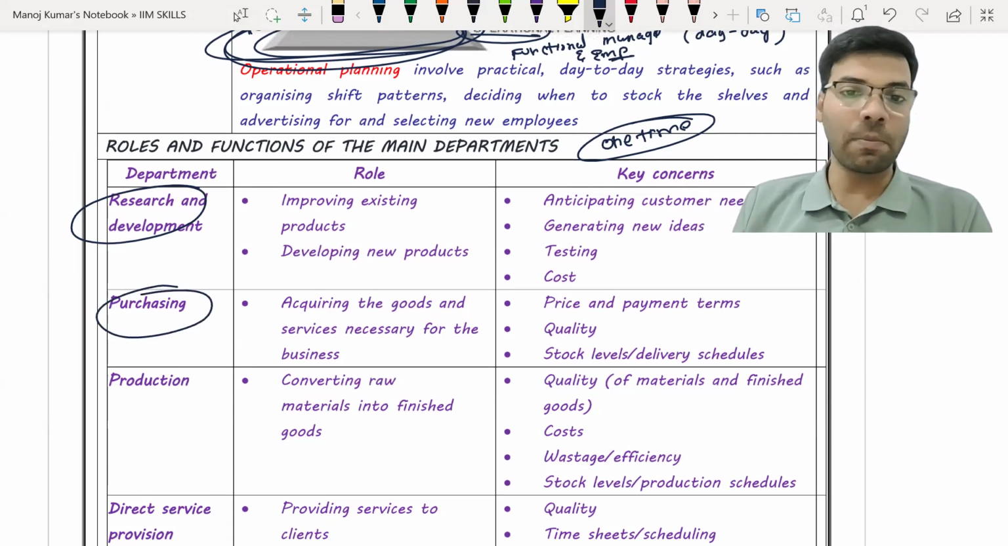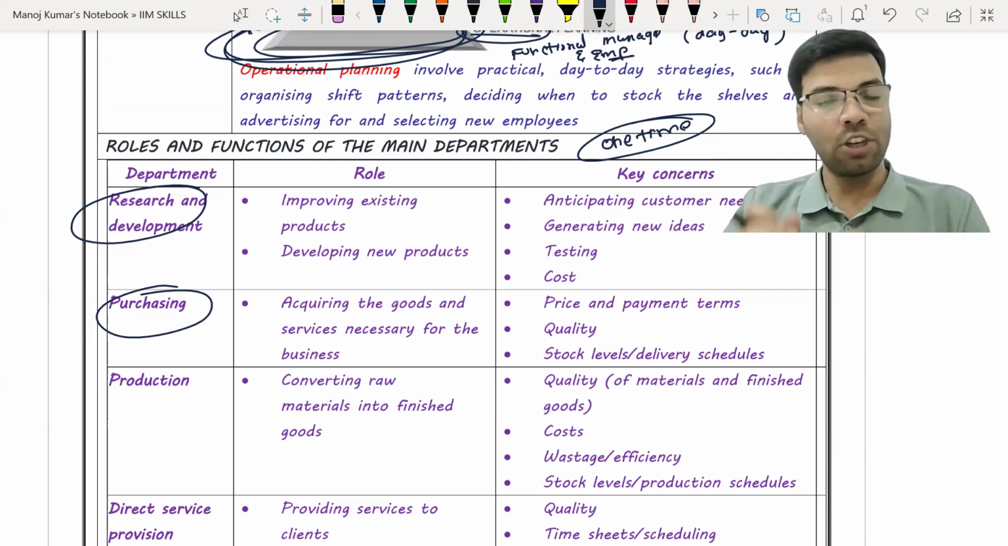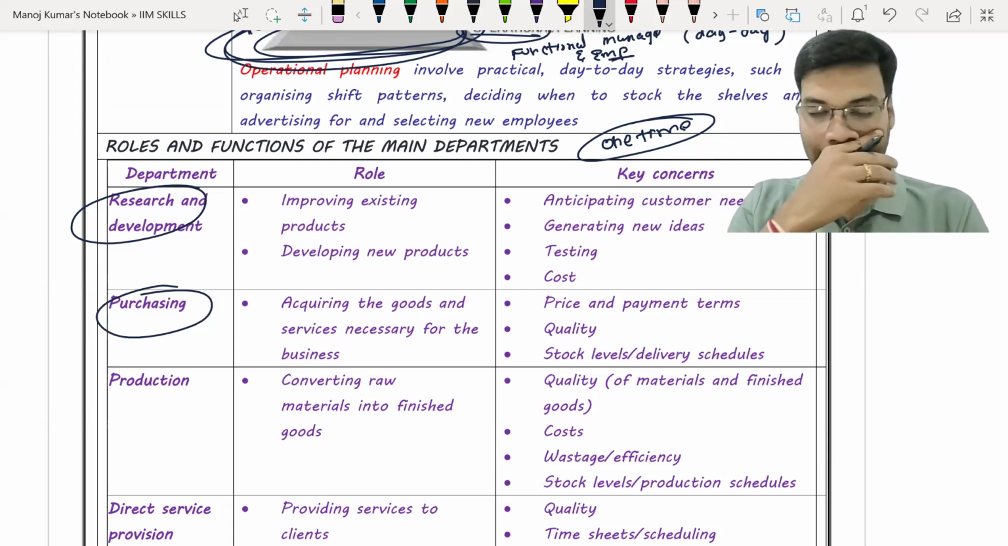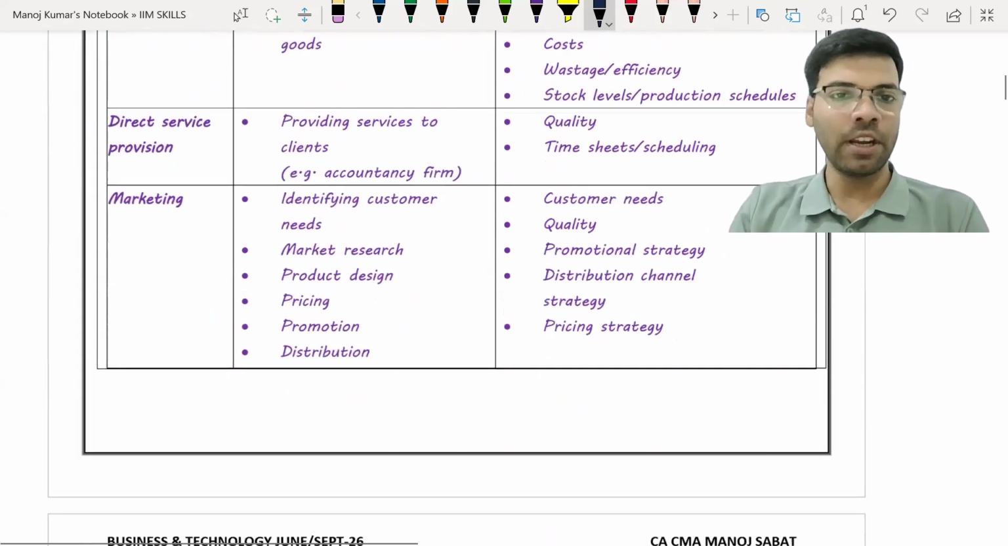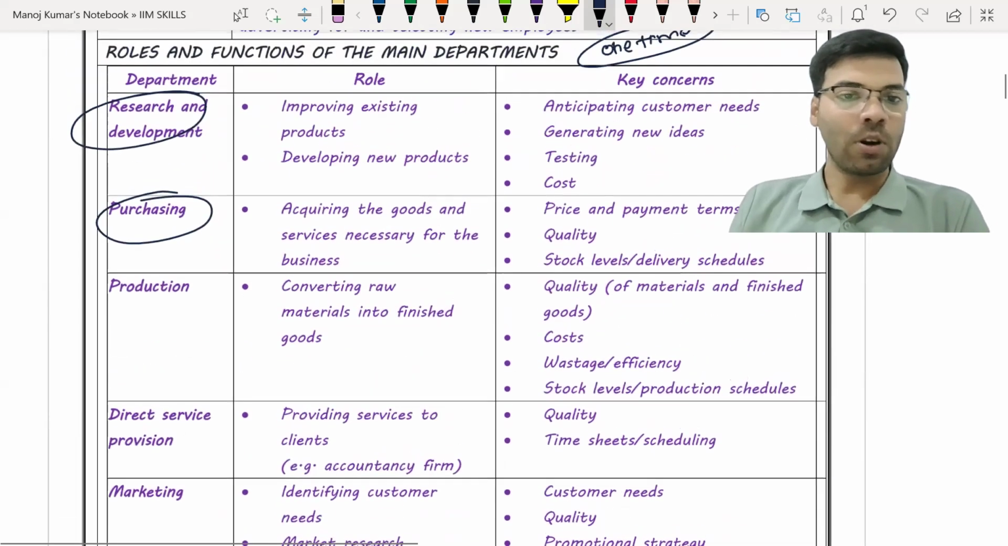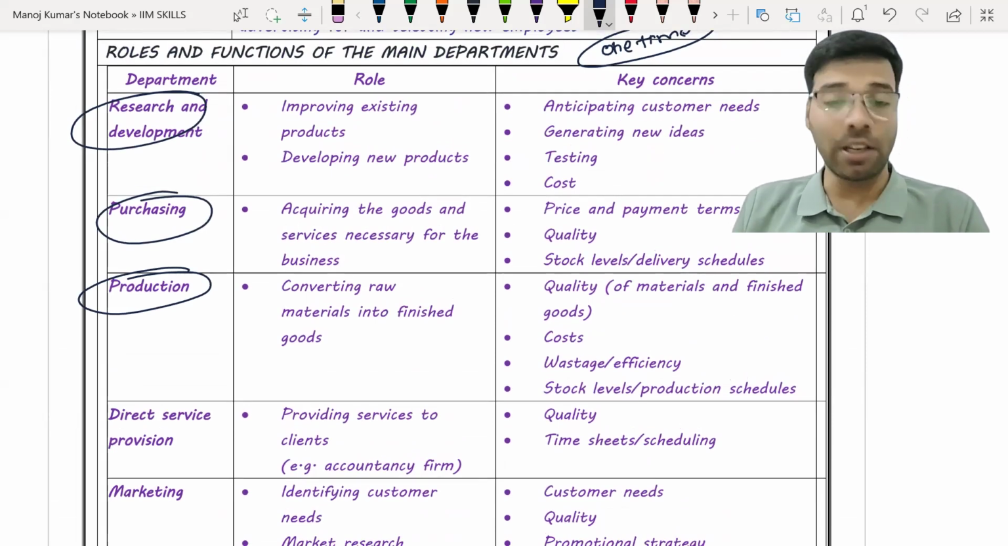Next, the purchasing department. It deals properly with the suppliers, ensuring that the right product is available at the right place, at the right time, and from the right supplier. Then the production department. What is the work of the production department? It is the department which converts the raw material into finished goods. Here the cost will be checked, the quality will be checked, and whether there are any wastages or not will also be checked by this department.